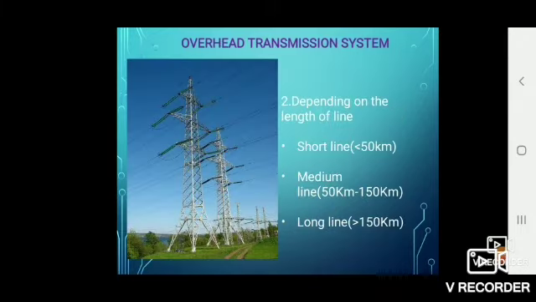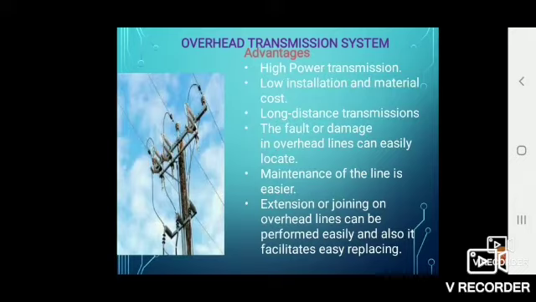Then depending upon the length of the line, it is classified into 3 categories. One is the short line, that is less than 50 km. Then the medium line, 50 km to 150 km, and the long line, that is more than 150 km. Then we will see the advantages of overhead transmission system.